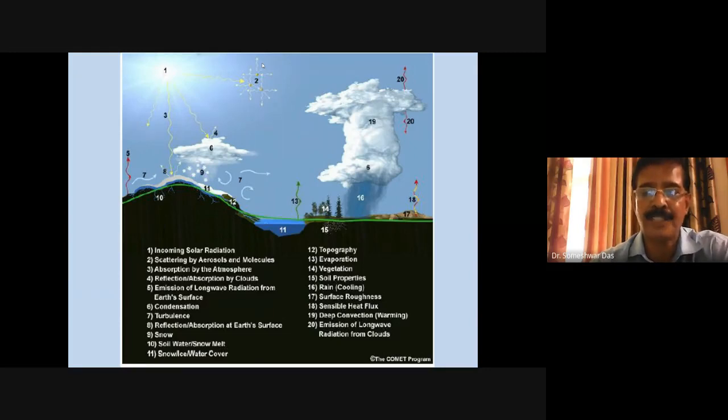The entire tropics of the Earth's surface is dominated by convection. Convective processes are very, very important. Convection also occurs in the middle latitudes, obviously, but in the tropics it is much more. So convection has to be taken into account in the model, and the scale at which convection occurs is much smaller than the grid size of the model.